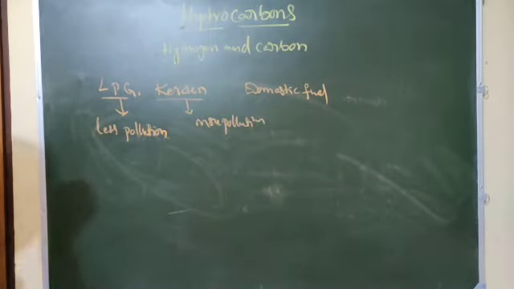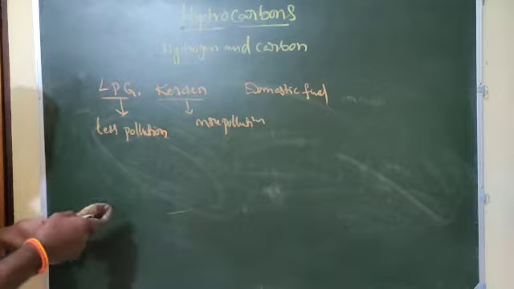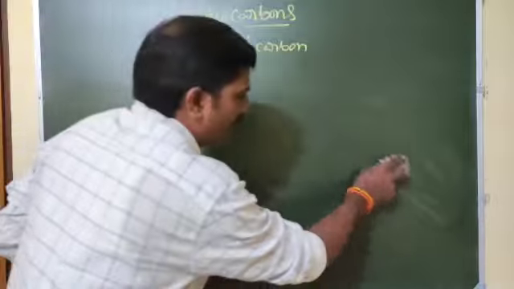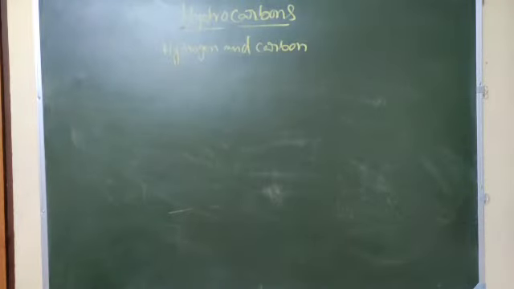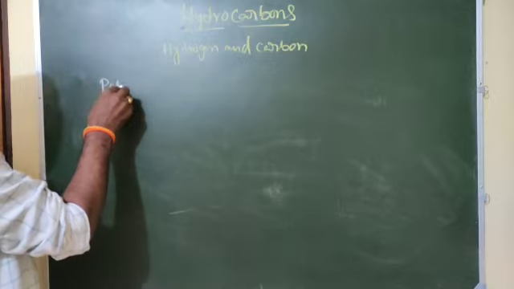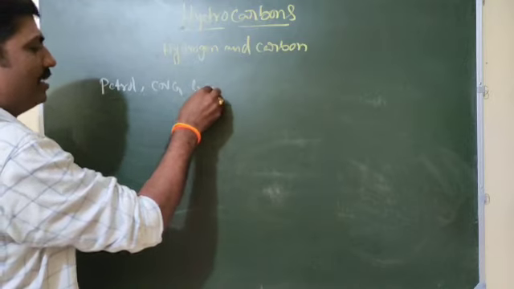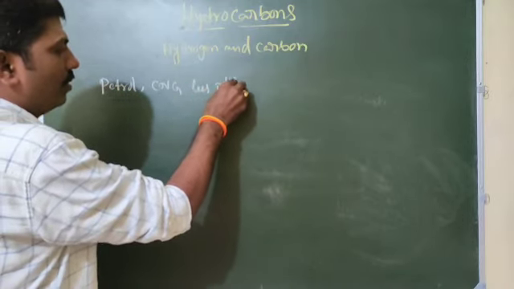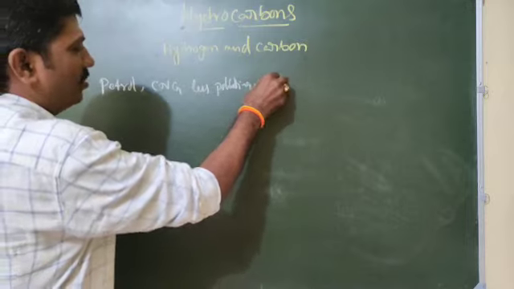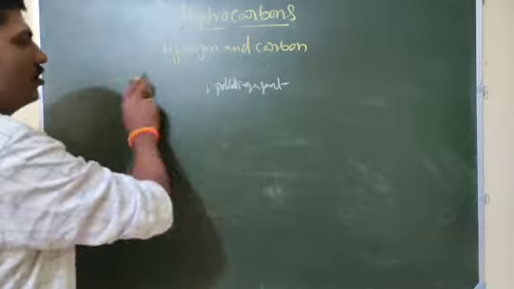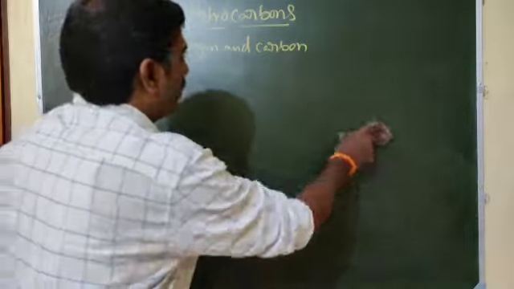Kerosene and LPG are used for domestic fuels. Next, petrol and CNG are less polluting agents. CNG and LPG are less polluting agents. So this is the basic knowledge about hydrocarbons.